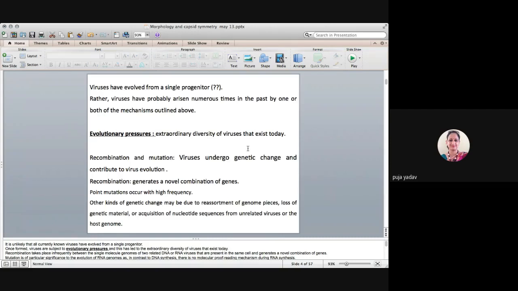Another thing is the evolutionary pressure, because in viruses, recombination and mutation frequently happen. So they undergo these genetic changes very frequently. With the help of recombination, they can generate novel combinations of genes, whereas point mutation occurs with high frequency. That is the reason that if we have a vaccine for a virus, it may not work, because they evolve so rapidly. They can cause mutation or recombination within themselves so that the antibody that has been generated is no longer able to recognize the virus, because it has completely changed.